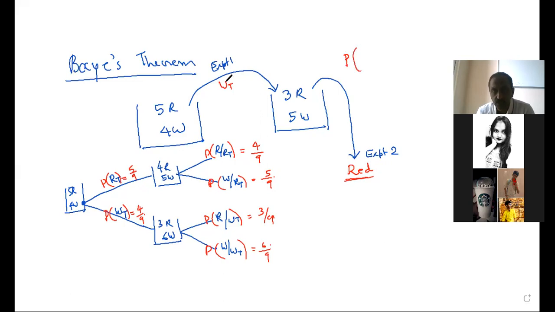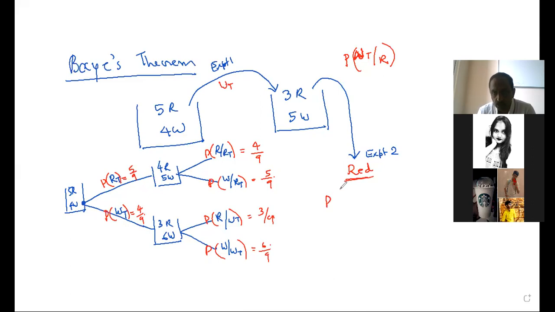The probability that white is transferred, given that red is drawn. Till now, this used to be the result of the second experiment, but in this problem, this is the result of the first experiment, given the second. That's what this question is.